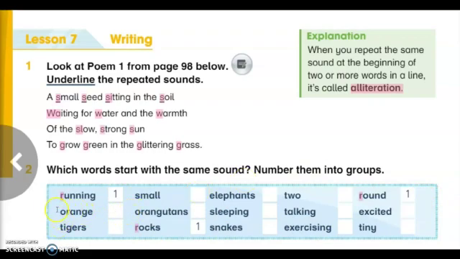Now let's see number 2. Here we have orange. Now let's find other words that begin with sound like O, and we have to number them number 2. Orange, and here we have another word that begins with sound like O, which is orangutans. So we have to write here number 2, and orange, orangutans.